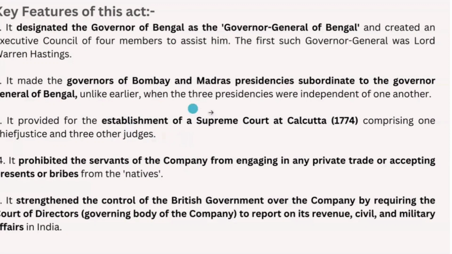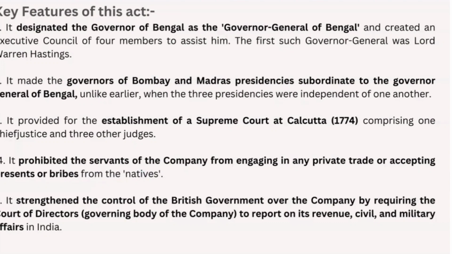And also, it prohibited the servants of the company from engaging in any private trade or accepting presents or bribes from the natives. As the people in the East India Company were involved in fraudulent activities, this act merely reduced that by prohibiting employees from accepting any private trade or bribes from the natives.